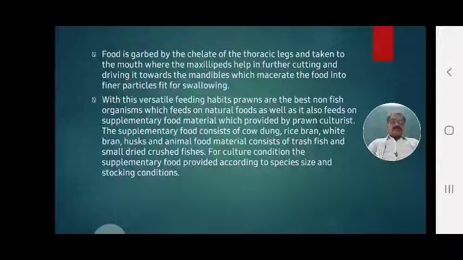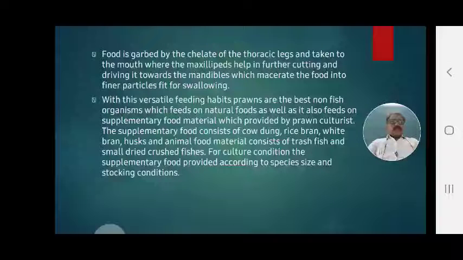These supplementary foods are to be provided by prawn culturists according to the species size and the stocking condition: how much seed is stocked, and how much size the prawn will grow in pond culture, depending upon the culture size and the stocking density of the prawn seed. Supplementary food is to be provided by the prawn culturists.